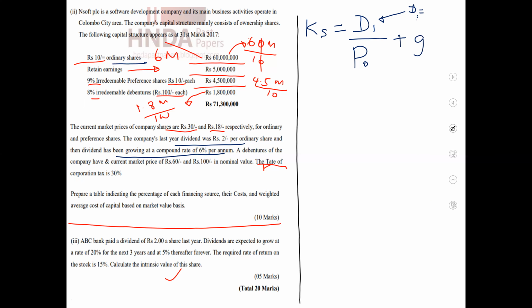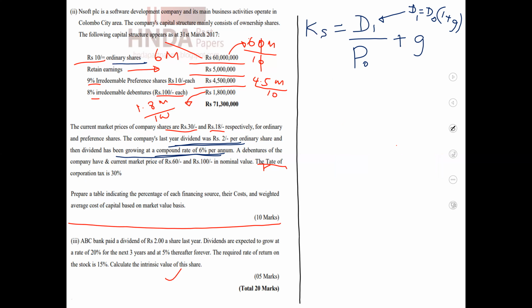D1 equals D0 into 1 plus G. Here D0 is 2 rupees, the dividend given last year. Then 1 plus G, where G is the constant growth rate of 6%. Then it can be calculated.